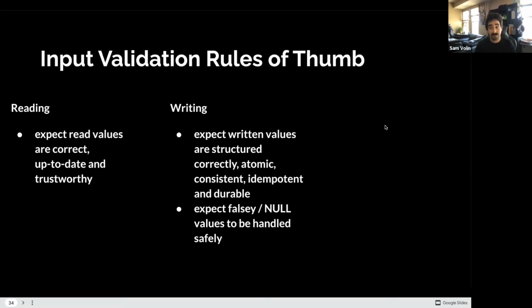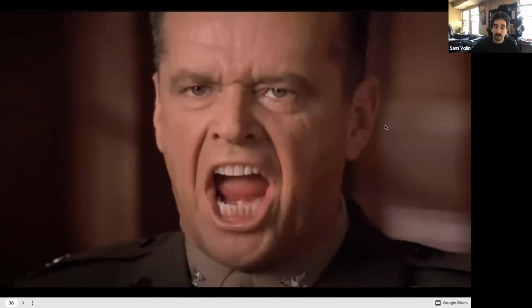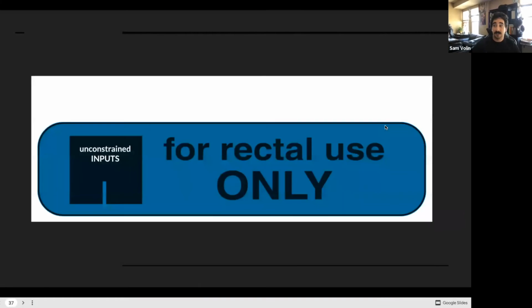Can you trust your type system? Do you expect your numbers to be null, negative, or even integers? And if the value will be executed, are you sure it's code and that the code compiles and it's going through the correct interpreter? And why are you executing that again? What is the source of truth of that code? Do you have a source of truth? You don't have a source of truth? Unconstrained inputs are part of input validation.